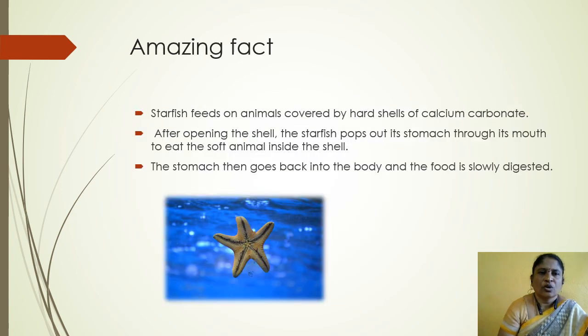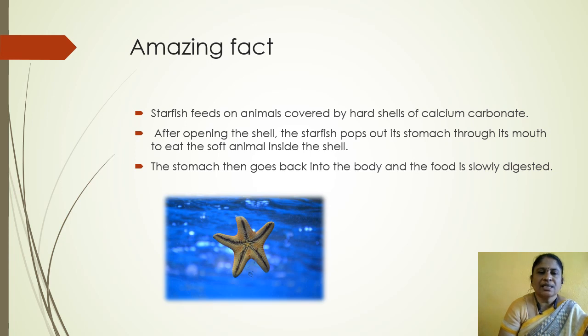Okay. Now, one amazing fact. Starfish feeds on animals covered by hard shells of calcium carbonate. After opening the shell, the starfish pops out its stomach through its mouth to eat the soft animal inside the shell.